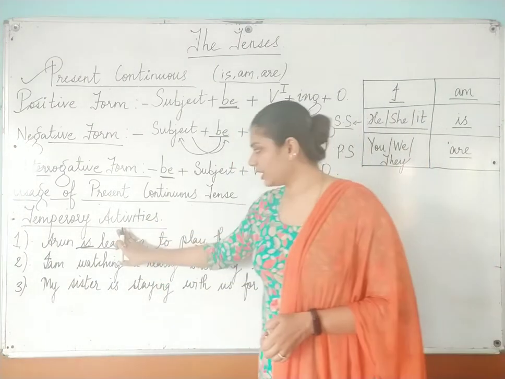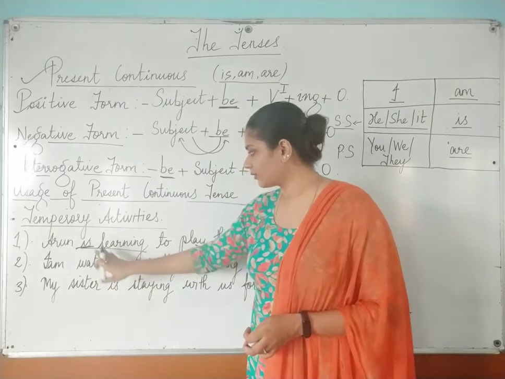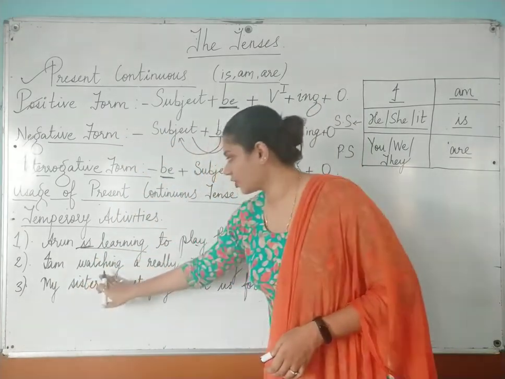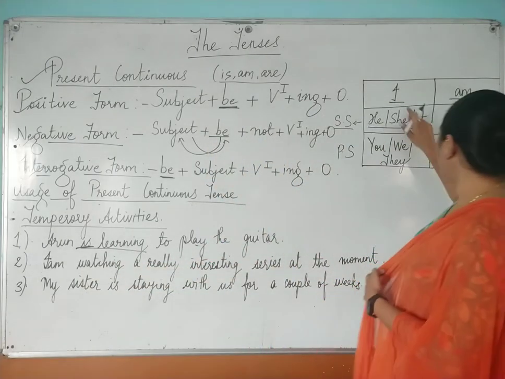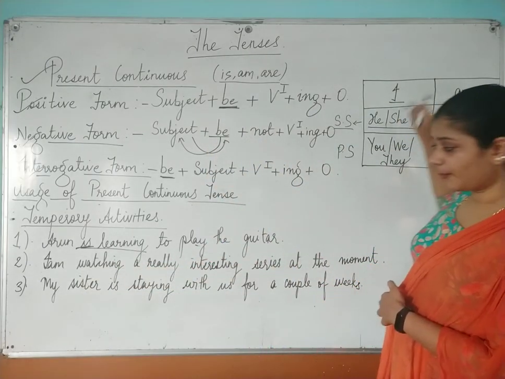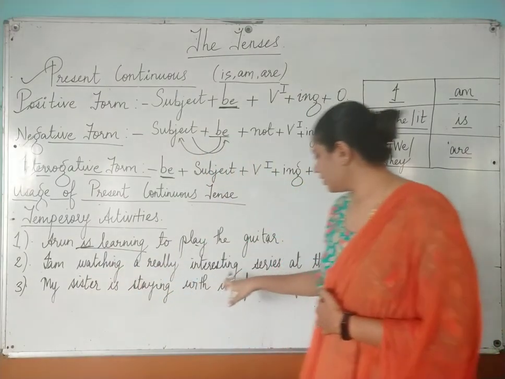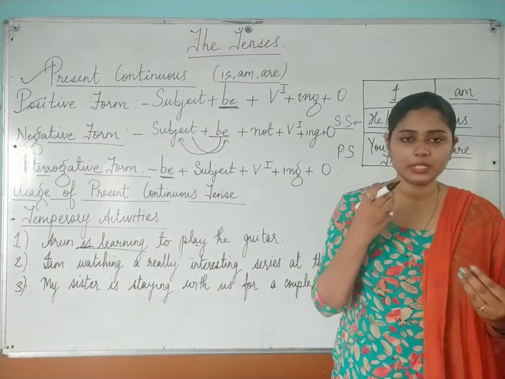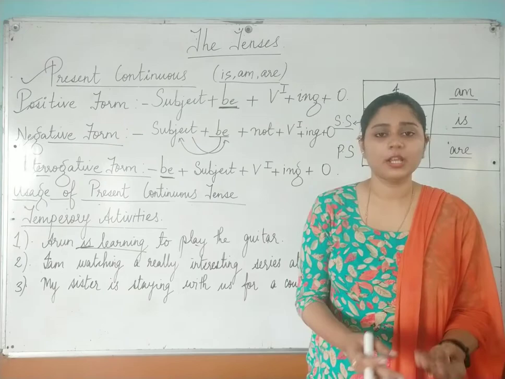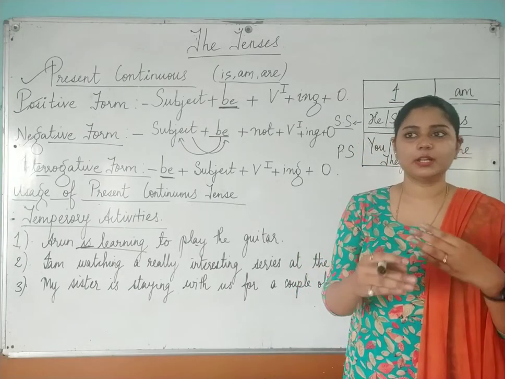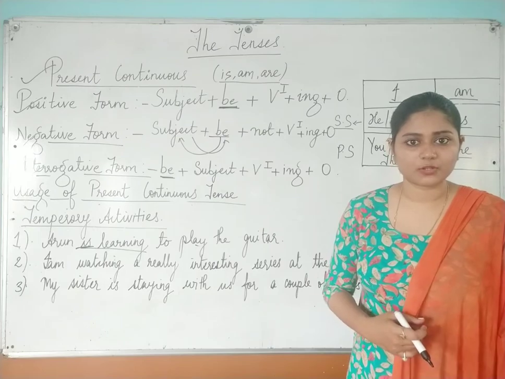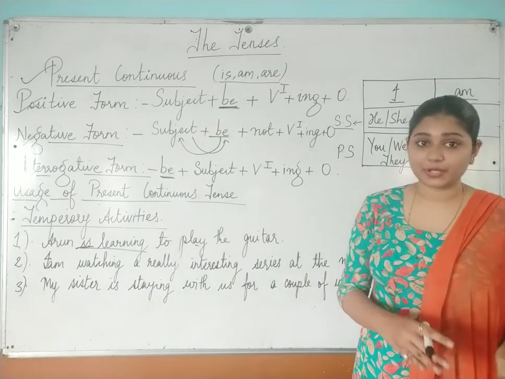Okay, so for temporary activities, you have to use this present continuous tense. Second example is I am watching. Again, I am. With I, you have to use am. So I am watching a really interesting series at the moment. Okay. So when he or she said this particular sentence, at that time he'll be watching this particular series maybe for 1 hour or 2 hours max to max. So this is temporary activity.